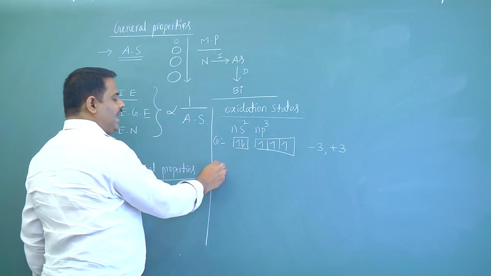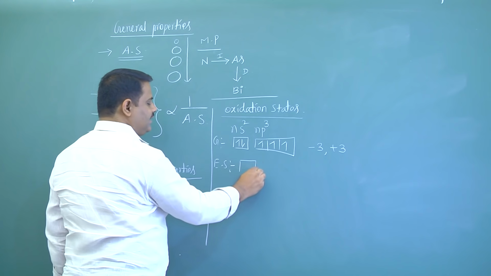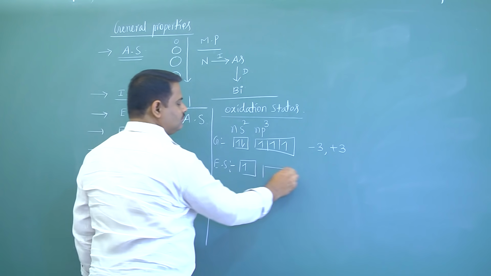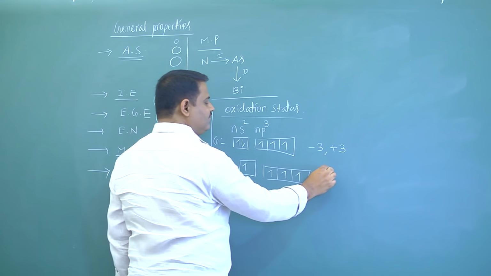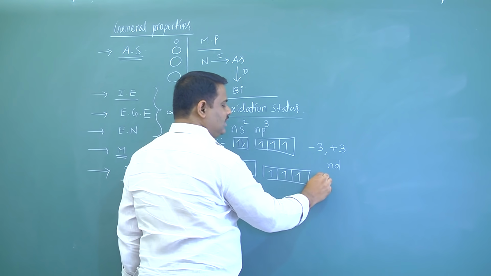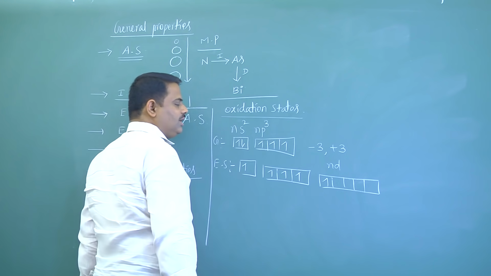Now, come to excited state. In excited state, one electron jumps from s orbital to next d orbital.